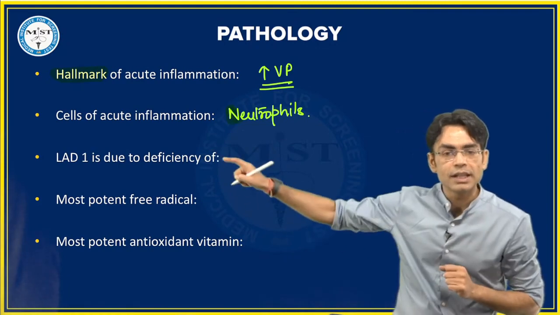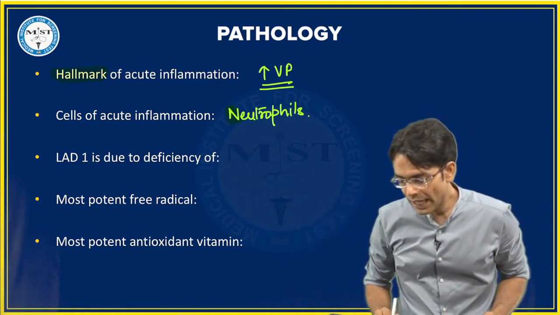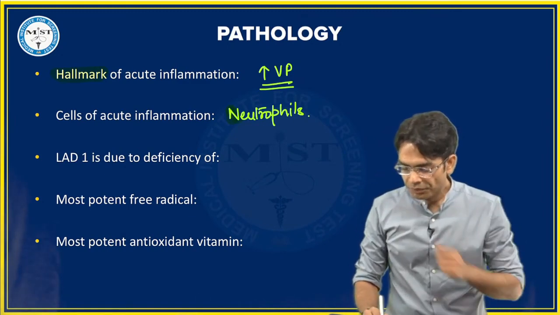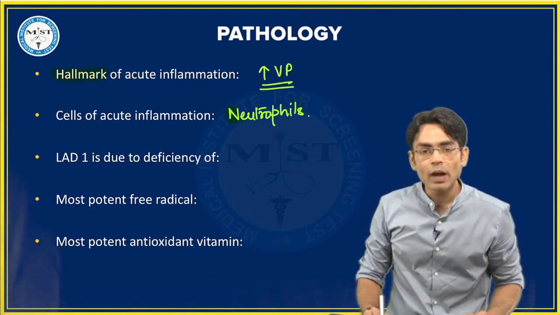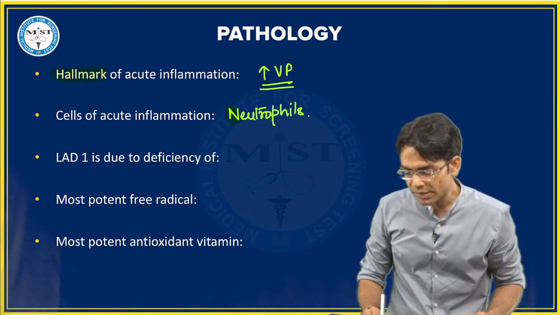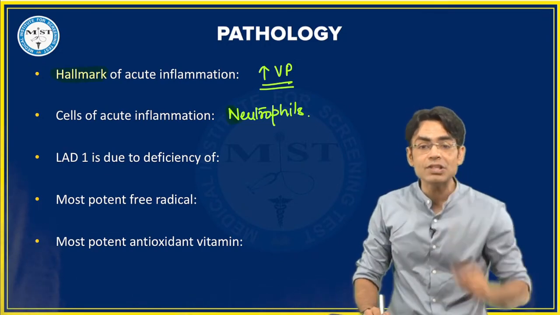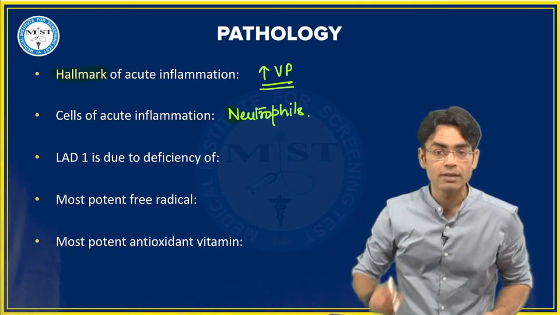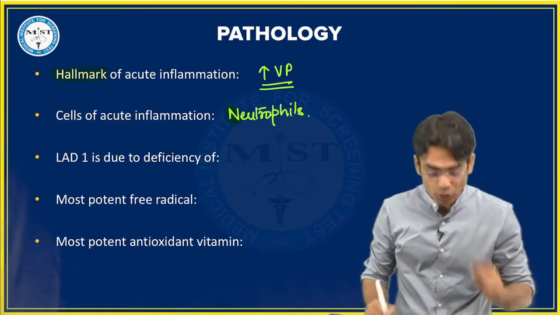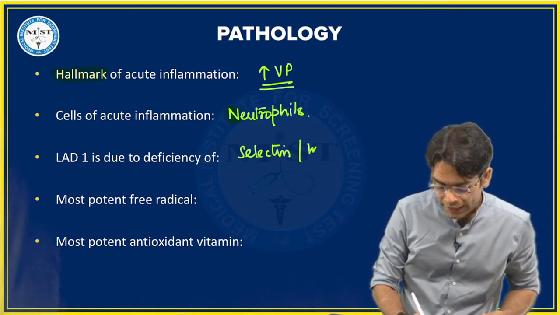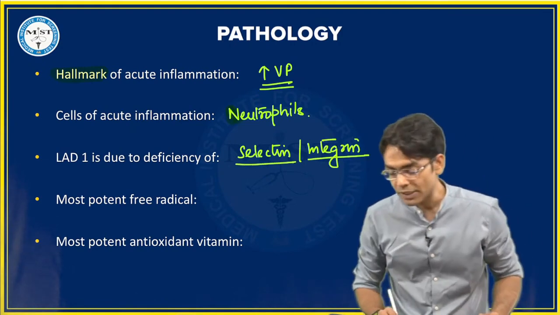Okay? Let's go on, beta. LAD1 is due to deficiency of, what is LAD? LAD is leukocyte adhesion defect. So beta, LAD1 occurs due to the deficiency of what? Your options in the exam would be selectin or integrin. So what do we have to choose, beta? What do we have to choose out of these?